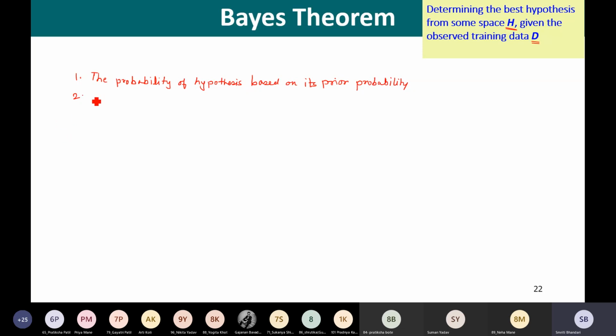What next? It also requires the probabilities of observing various data given the hypothesis. Right? And the third important thing required is the observed data itself.